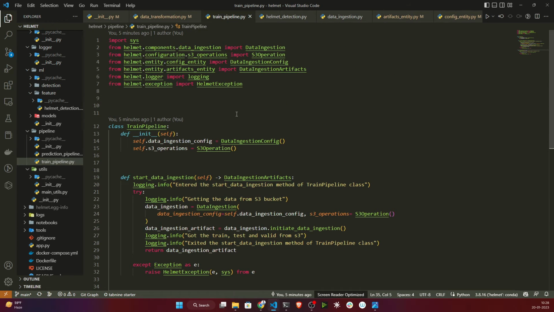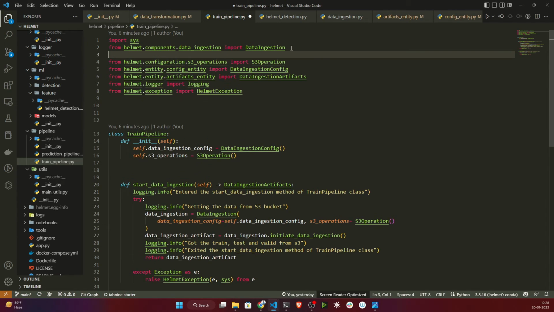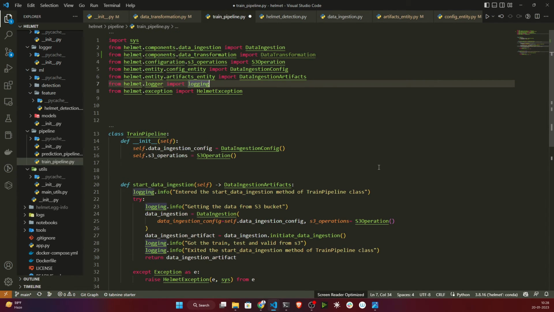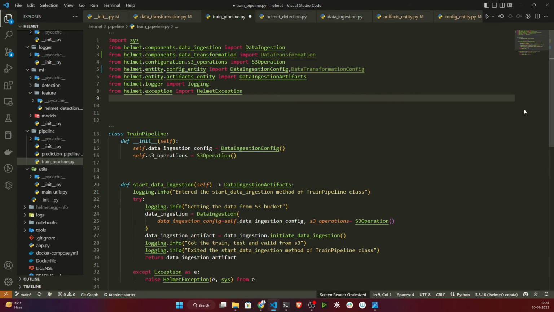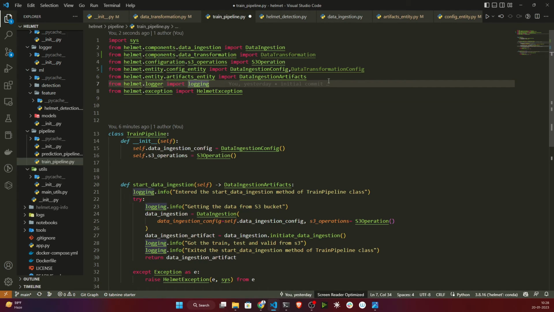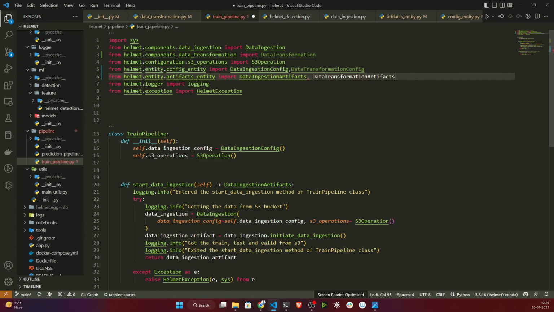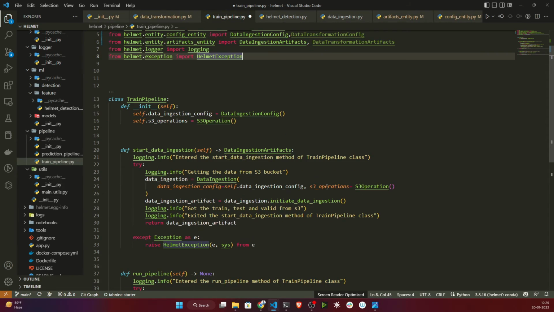So here I just need to mention to execute this one. First of all, I need to import my data transformation class. Then I also need to import my data transformation configuration, so here let's do a comma and import. Then I will also import my artifacts, the data transformation artifacts. So here only I will import this one. Now what I need to do is also initialize the data transformation configuration inside this